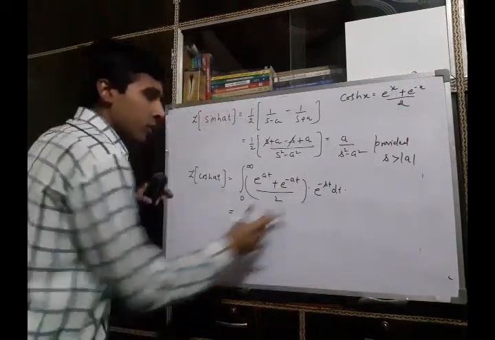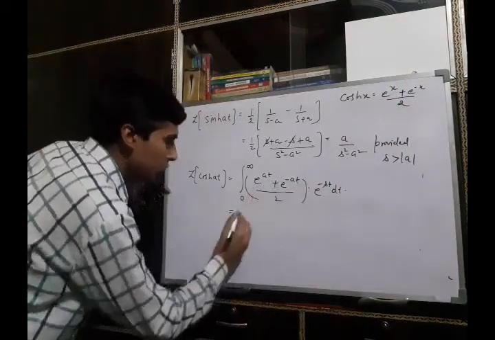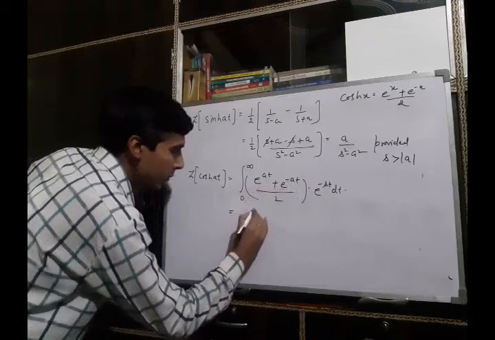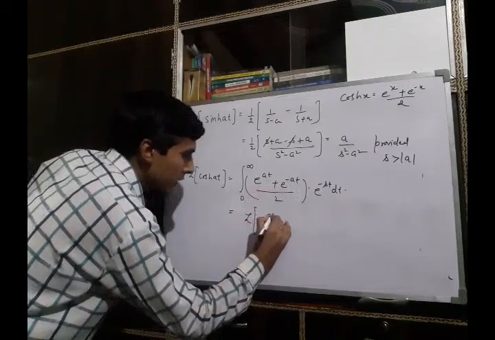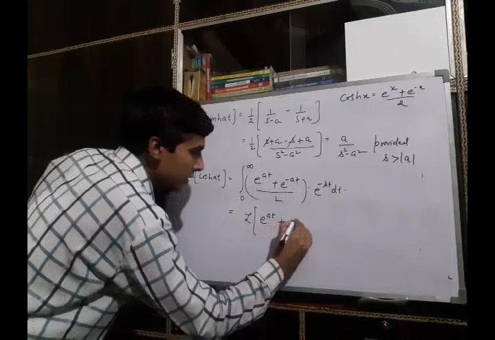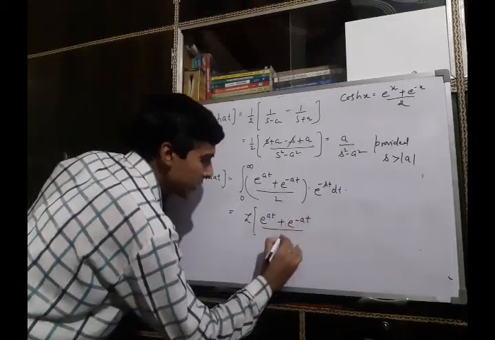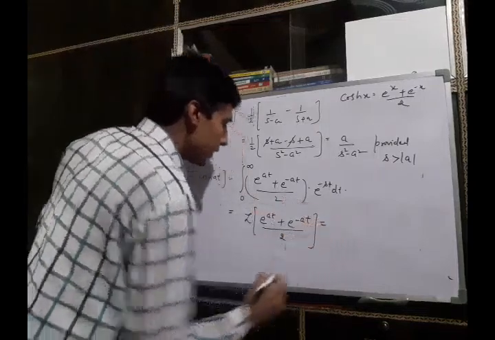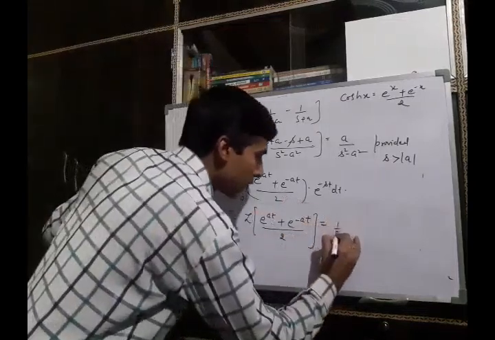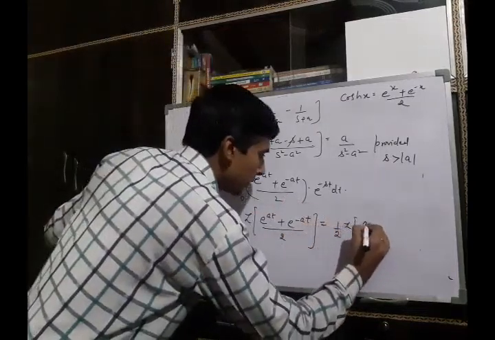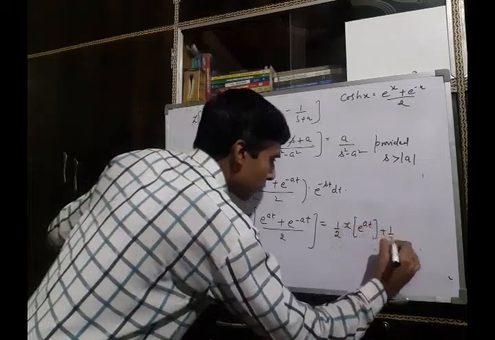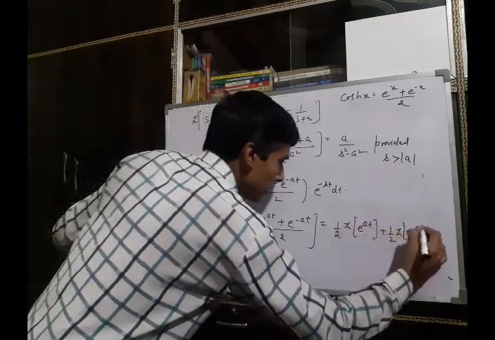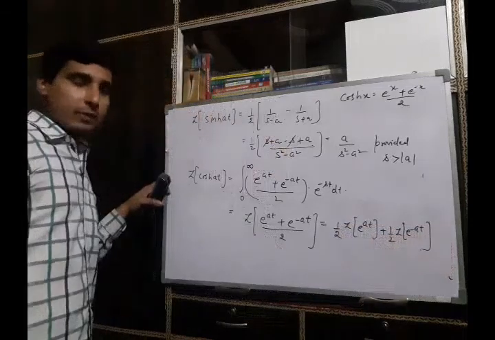Now separating these terms, this is nothing but the Laplace of the function (e raised to power at plus e raised to power minus at) upon 2. And then again, using the linear property, this is half of Laplace of e raised to power at plus half of Laplace of e raised to power minus at.